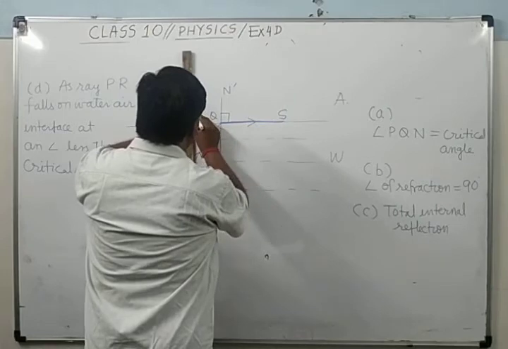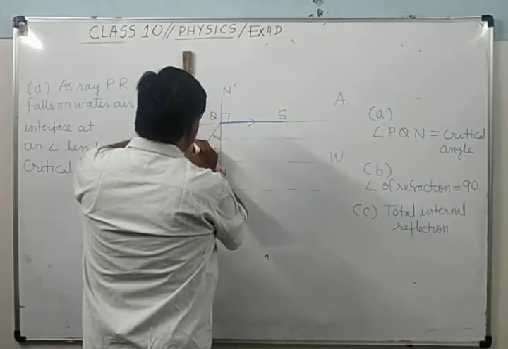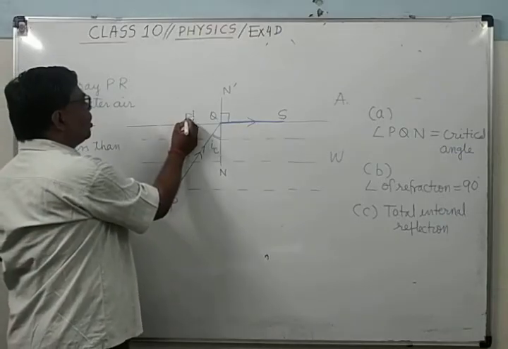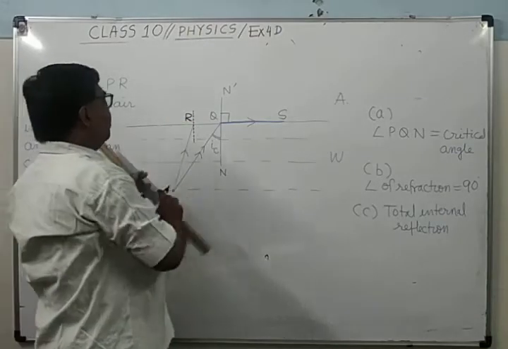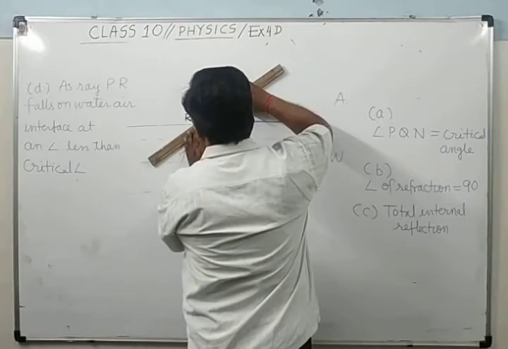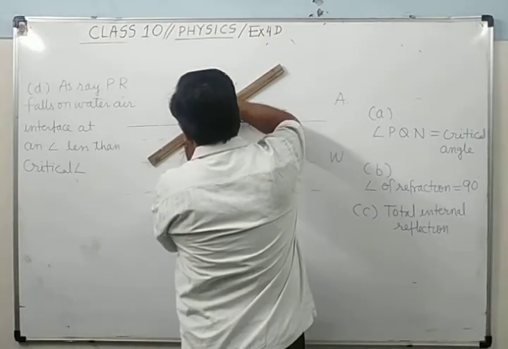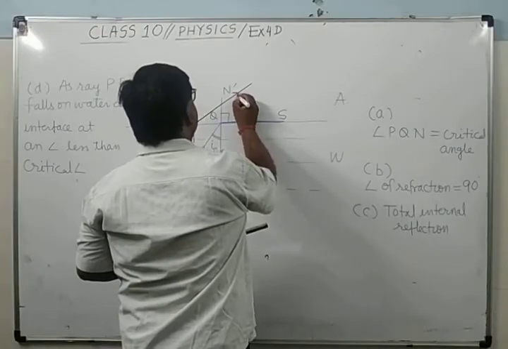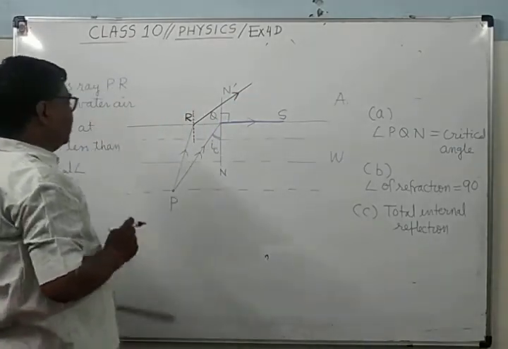You draw the normal here. The refracted ray will go away from the normal. Going this way, this is the refracted ray.